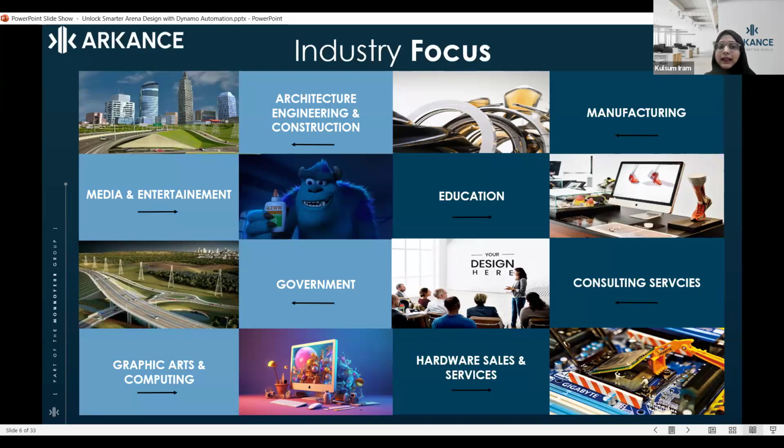We also have a sector related to entertainment. If you want to learn more about media and entertainment, have queries, or need any kind of support, we have that sector as well. We are also into consulting services, government, graphic arts and computing, and we also sell hardware. Instead of only software, we also sell hardware and services. This is all our portfolio, and as Arcans, we do all these services.